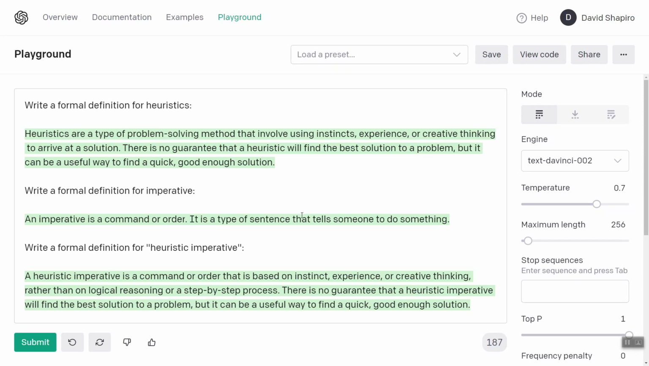Okay. A heuristic imperative is a command or order that is based on instinct, experience, or creative thinking, rather than on logical reasoning or a step-by-step process. There is no guarantee that a heuristic imperative will find the best solution of a problem, but it can be a useful way to find a quick, good enough solution. Excellent. So, heuristic imperatives are how I recommend that AGI remains benevolent by design.